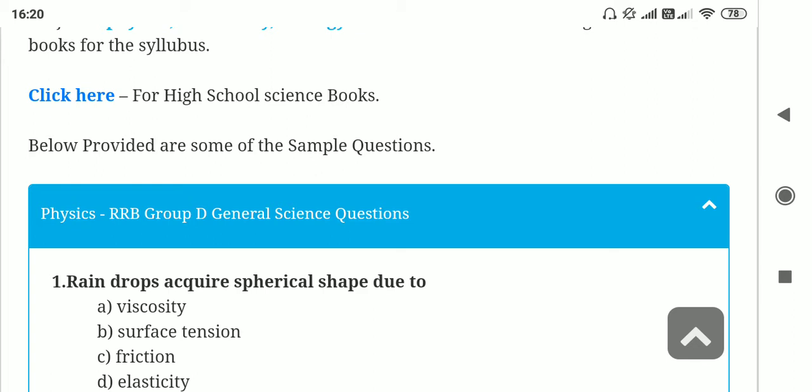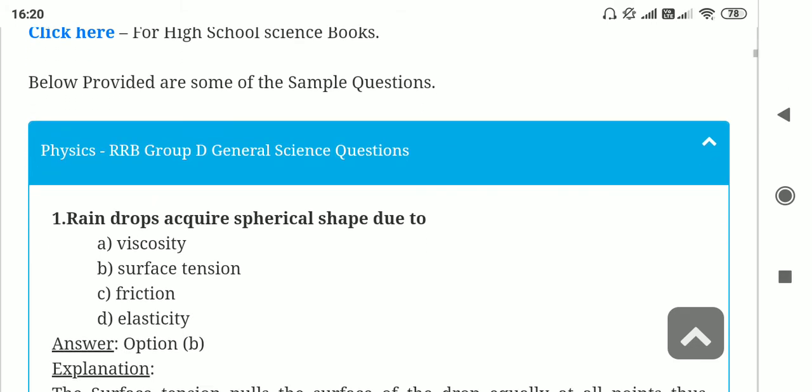So viscosity is actually the resistance force to a layer of liquid when it passes through a pipe or some tunnel-like structure, okay. So viscosity is not acting here. So spherical shape is actually due to surface tension. The surface tension means the force that acts over the layer of liquid, okay. It may be water or something else.